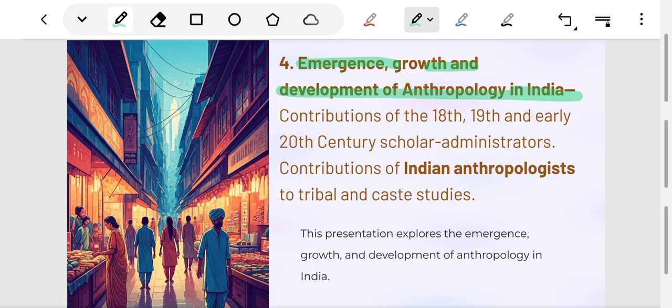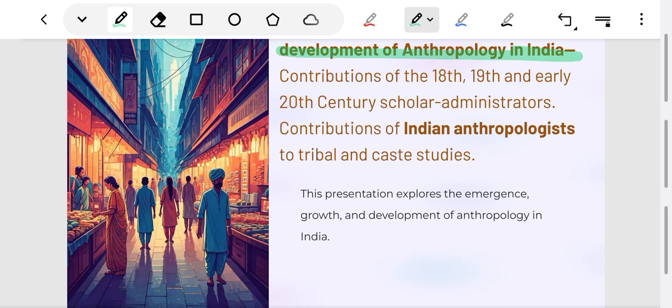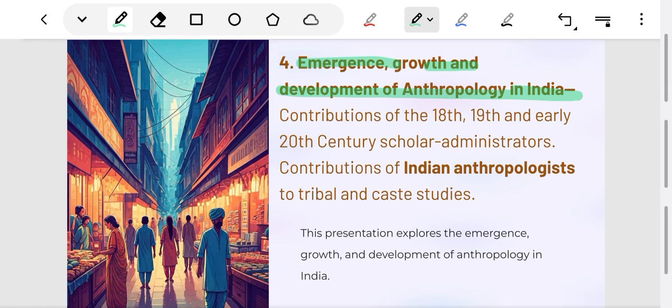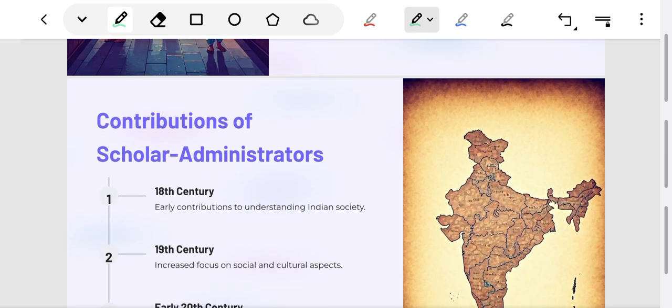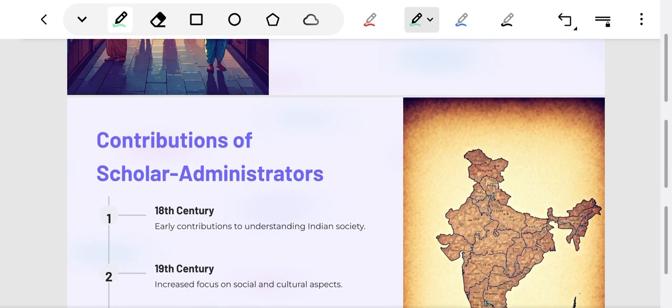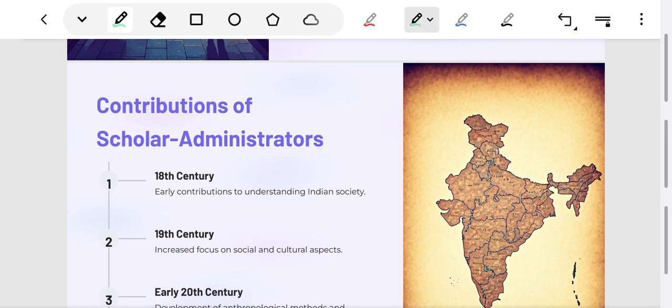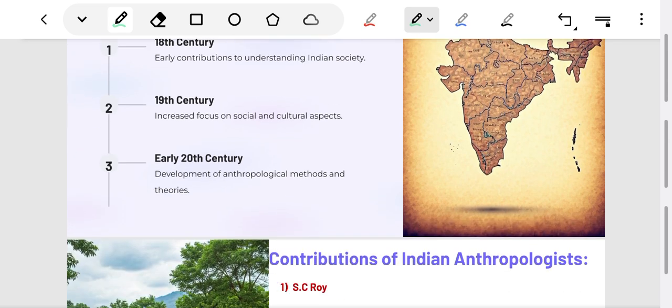Here we will understand different phases of growth and development of anthropology in India. Again, this is one of the scoring chapters. You will expect some extra questions alone from this chapter. In this chapter, we will study contributions of various anthropologists like British anthropologists, American anthropologists to India.